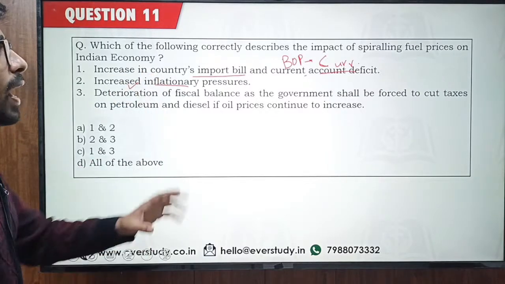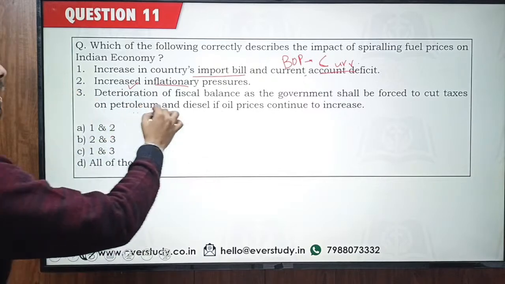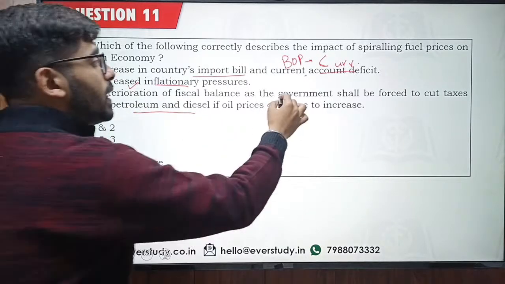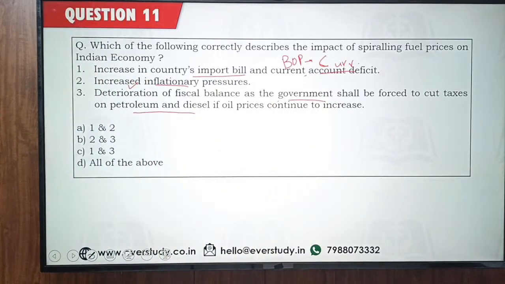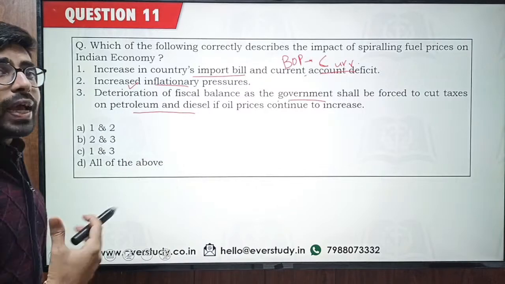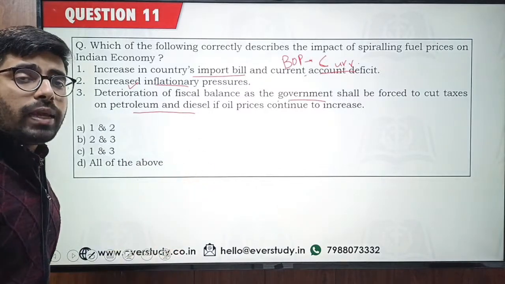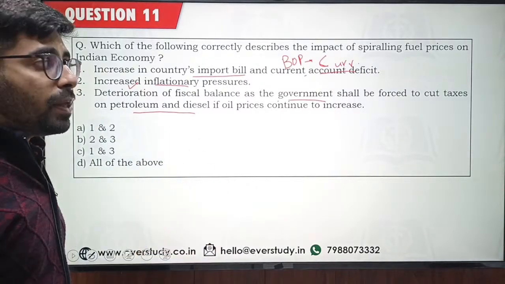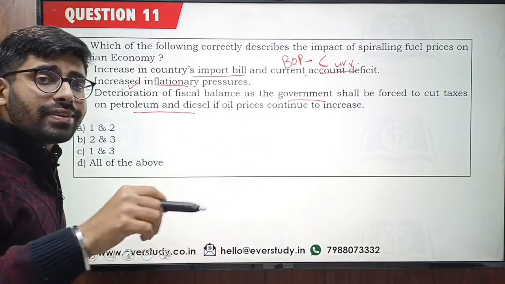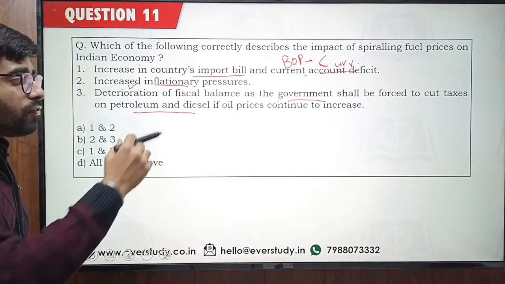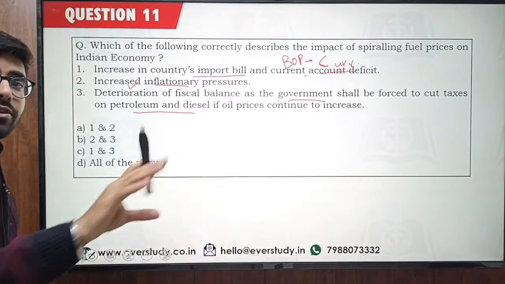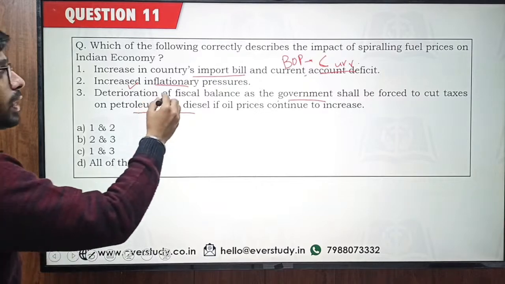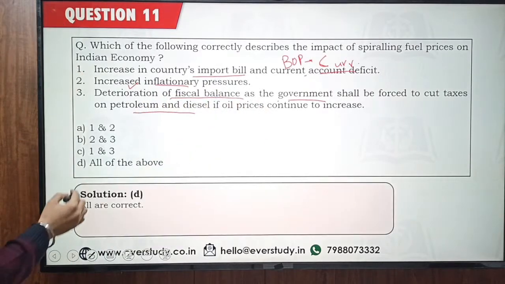Similarly, if the petrol and diesel prices rise so much, the government is collecting a huge amount of taxes on the sale of petrol and diesel. If the prices rise too much, then to make sure that petrol and diesel remain affordable for people, the government would have to cut its taxes so that the price of these commodities could be reduced. So this is going to affect the budget of the government. The fiscal balance of the government is going to be affected. So that's why the answer is option number D. All of the above are correct.